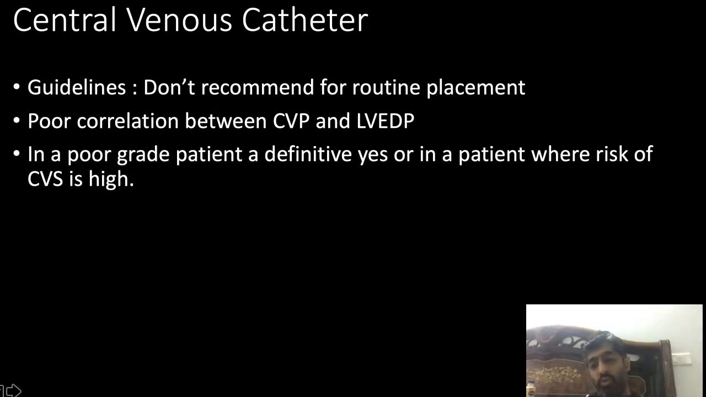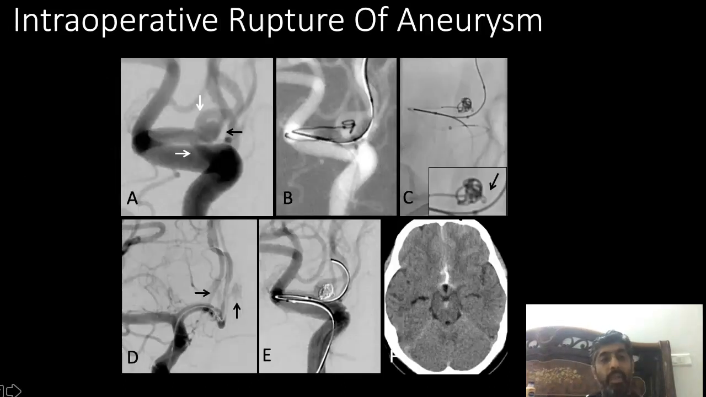Otherwise, with good 2 IV cannulas, I am generally able to manage those intraoperative complications as well, God forbid if that happens. The guidelines also don't recommend putting it routinely. But if you are in the habit of putting it, no harm in putting it as well. But generally it's not good that you put it one day and then remove it another day. So it depends on your practice. Our practice is not to put it routinely.